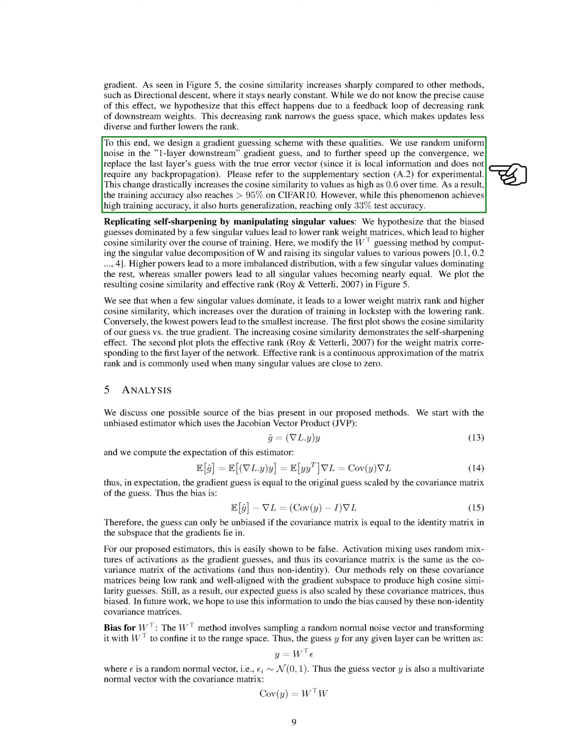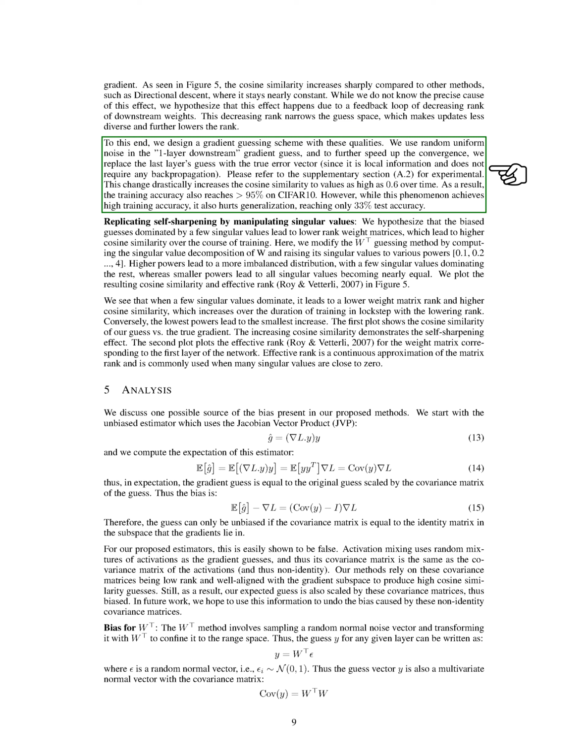This change significantly increases the cosine similarity to values as high as 0.6 over time. As a result, the training accuracy also reaches over 95% on CIFAR-10. However, while this approach achieves high training accuracy, it also hurts generalization, reaching only 33% test accuracy.